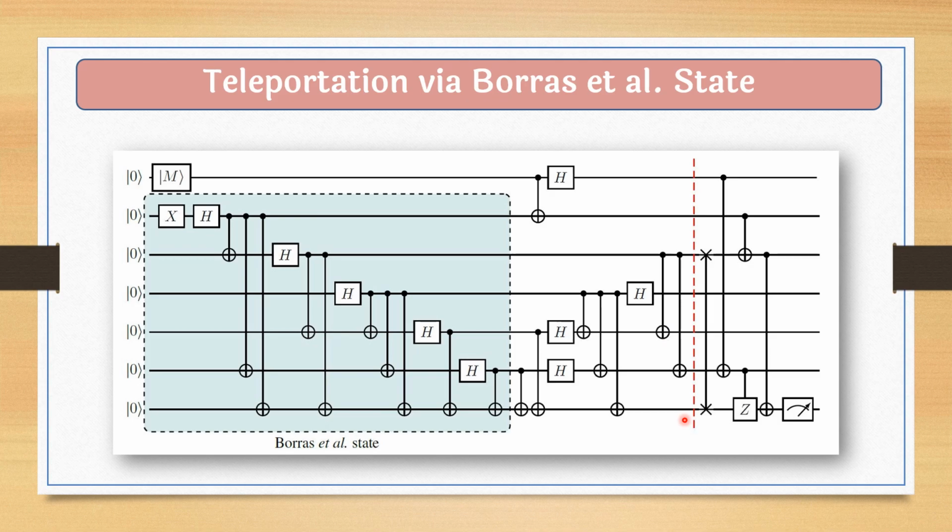For that you have to calculate mathematically on paper and verify that the main objective is to get this state M, alpha ket 0 plus beta ket 1, from this qubit to the last qubit. Whatever operations you require, you apply those and you will transfer this message from here to the last qubit, and these are the operations that the authors had applied.